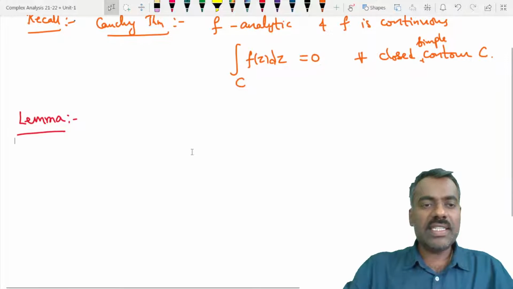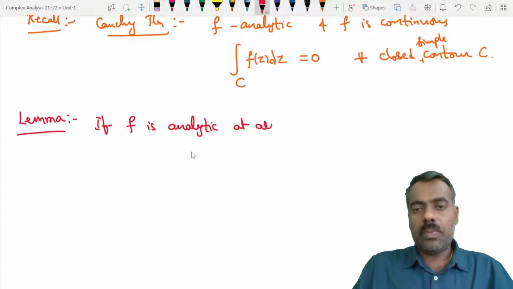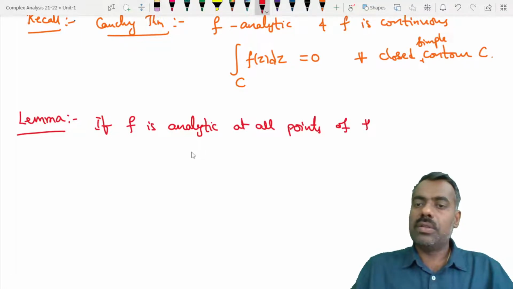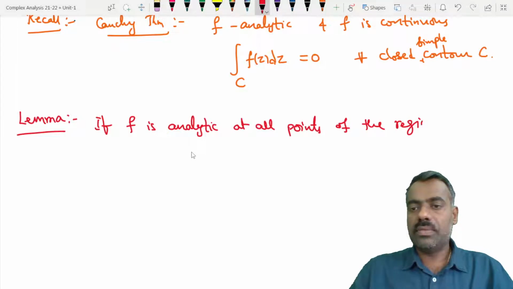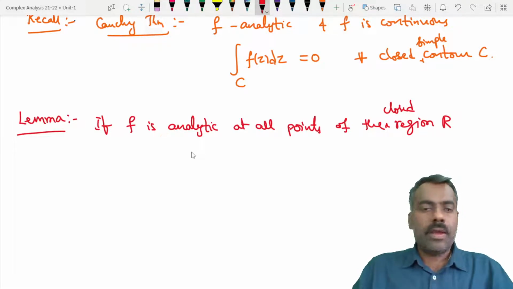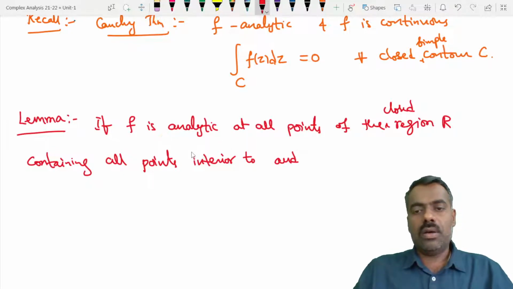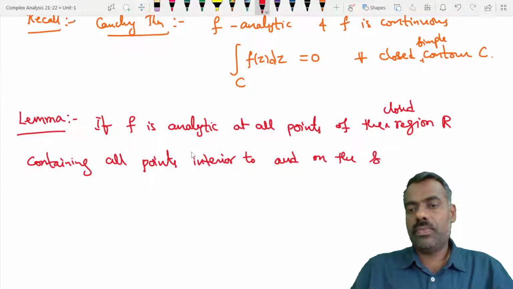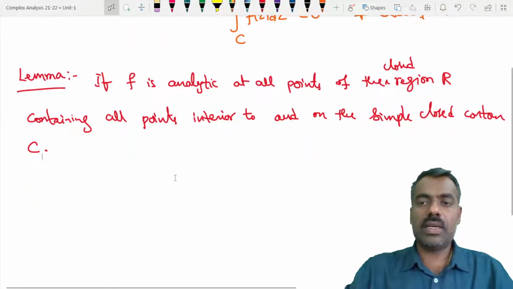The statement is: if f is analytic at all points of the closed region R containing all points interior to and on the simple closed contour C. So you take that region containing the interior of C and the points on that curve C. Then,